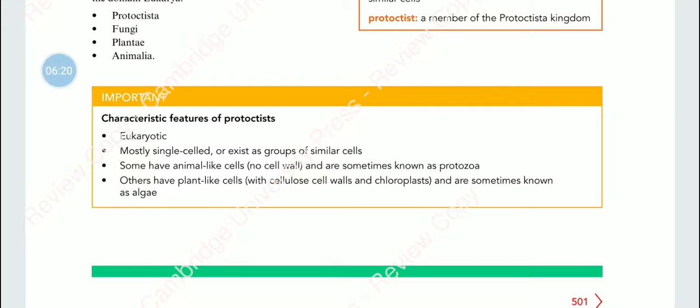They have the following characteristics. Number 1, eukaryotic. Number 2, mostly single cell or exist as groups of similar cells, within brackets colonies. Some have animal-like cells without cell walls and would be known as protozoa. Others have plant-like cells, with cellulose cell walls and chloroplasts, and are referred to as algae.